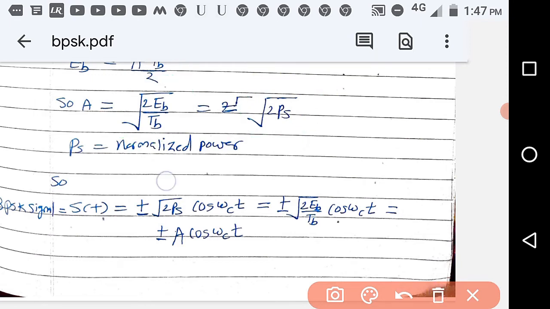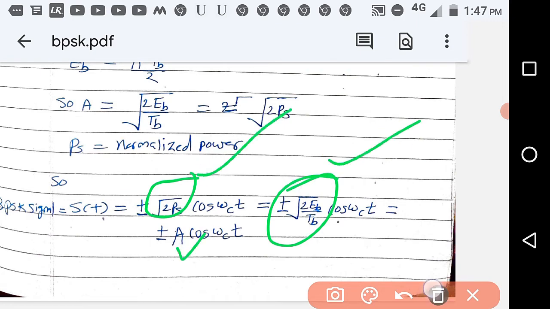So the BPSK signal is written as plus or minus root 2 Ps cos omega ct, or plus or minus root of 2 Eb by Tb cos omega ct, or plus or minus A cos omega ct. Plus or minus is for b(t), plus 1 or minus 1. So this is important. You can write A or root 2 Ps.